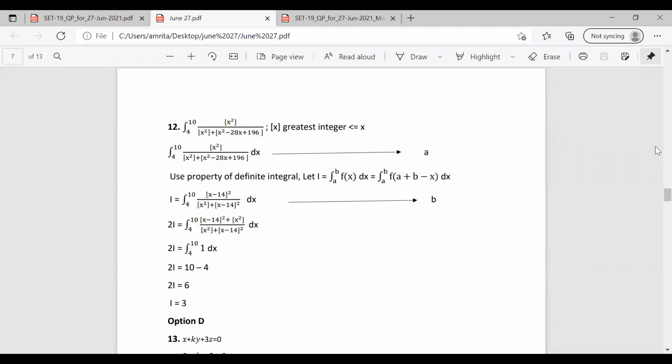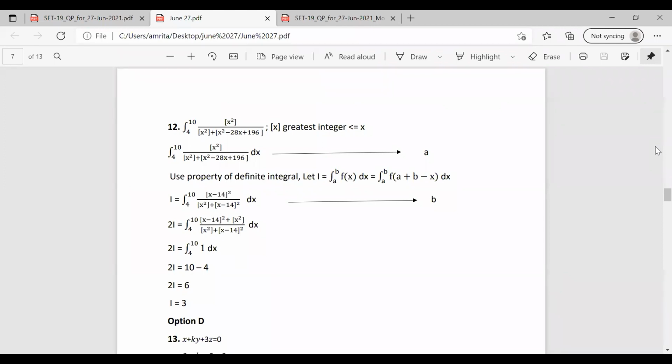Solving this equation, we can arrive at I equal to integral over 4 to 10 of (x minus 14) whole square by (x square plus (x minus 14) whole square). You can solve it. Okay. Then adding both these equations, I have forgotten to write add. So adding these both equations A and B, we can have 2I is equal to integral over 4 to 10.